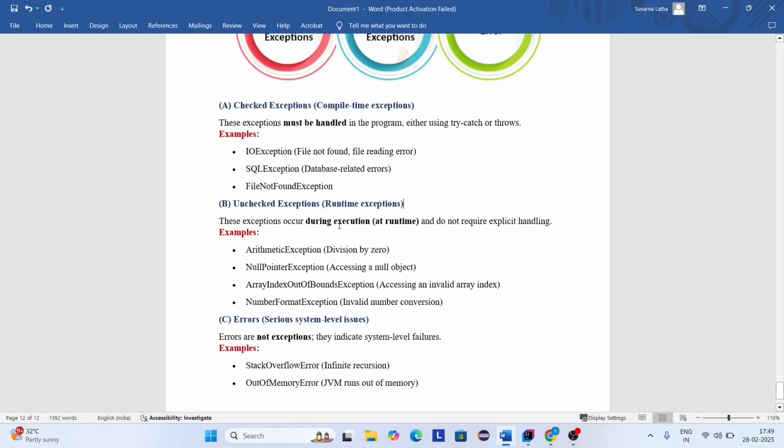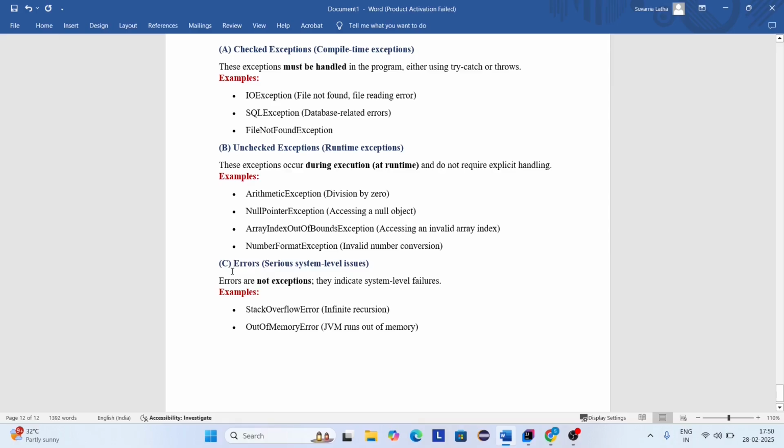These exceptions occur during execution and do not require explicit handling, which means an exception the compiler is unaware of is known as an unchecked exception. In case of an unchecked exception, the compiler will not force the programmer to handle the exception. Here are some examples: arithmetic exception, null pointer exception, array index out of bound exception, and number format exception. And a few more are there, like string index out of bound exception, and so on.